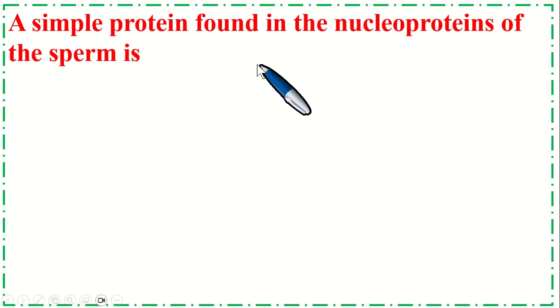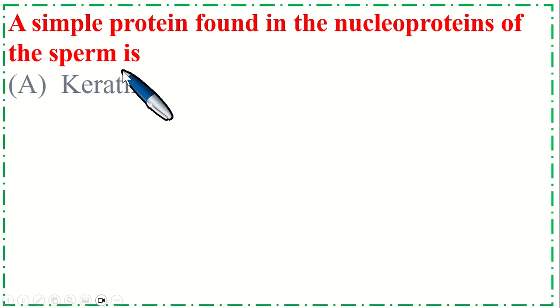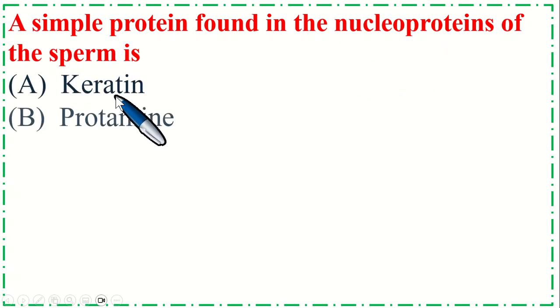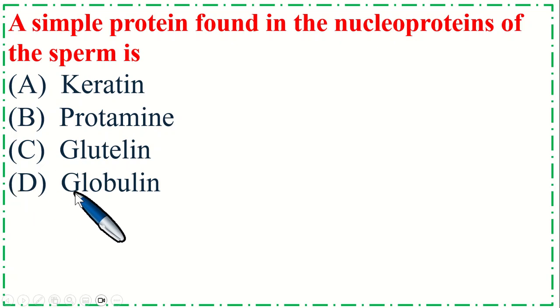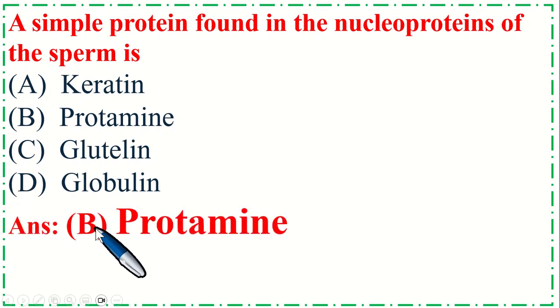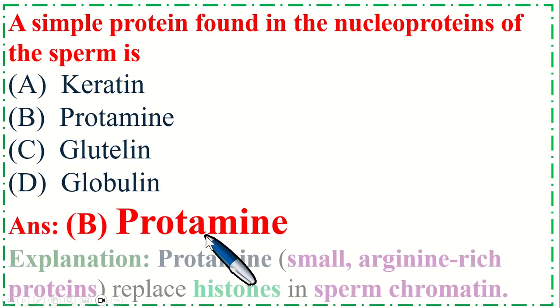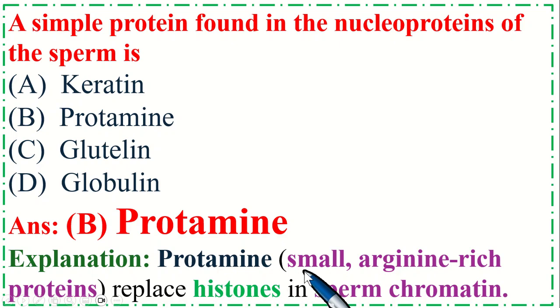A simple protein found in the nucleoproteins of the sperm is option A keratin, B protamine, C glutathione, and option D globulin. So the correct option is B protamine. Protamine, a small arginine rich protein, replaces histones in sperm chromatin.